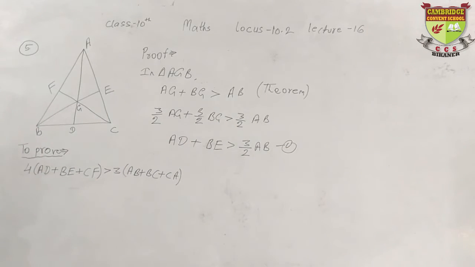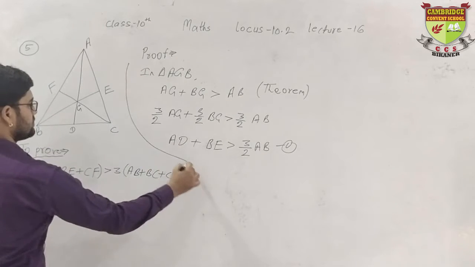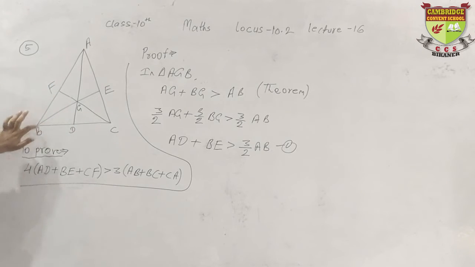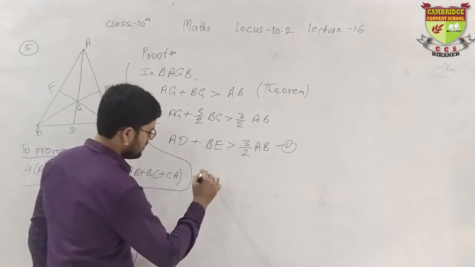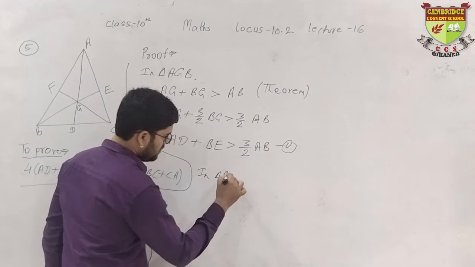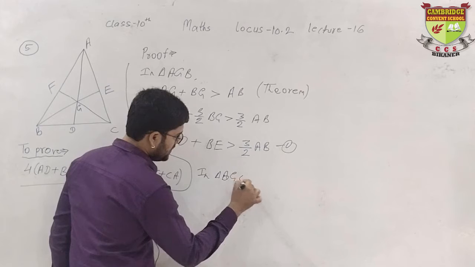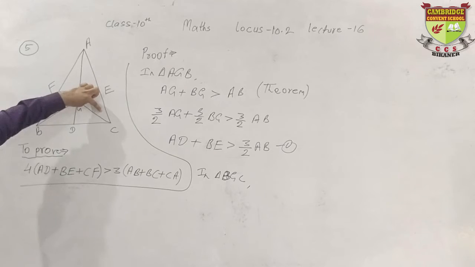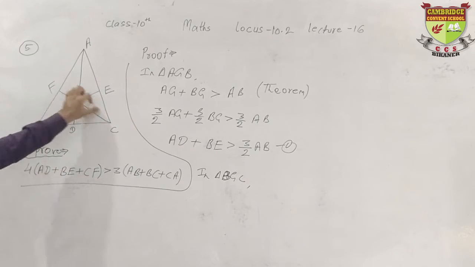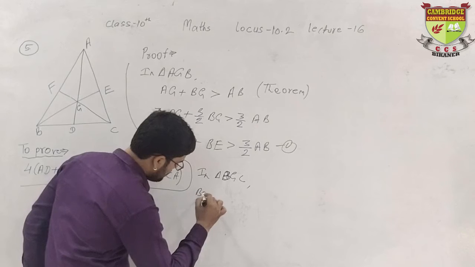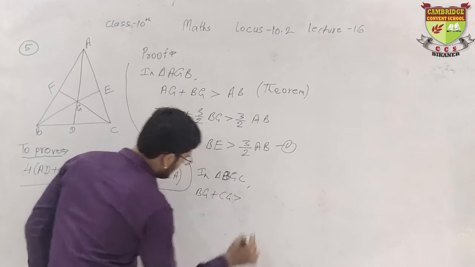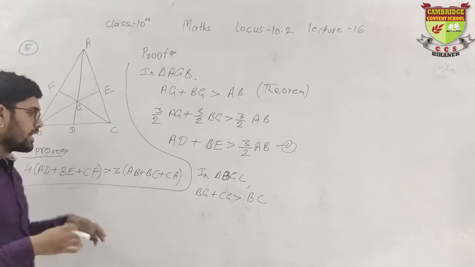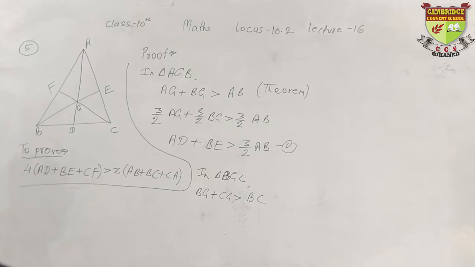Okay, fine. Now second part. This triangle is done. Now we will use triangle BGC. In triangle BGC, what can we say? The sum of both these sides will be greater than this side: BG plus CG is greater than BC. Again, the method is the same.